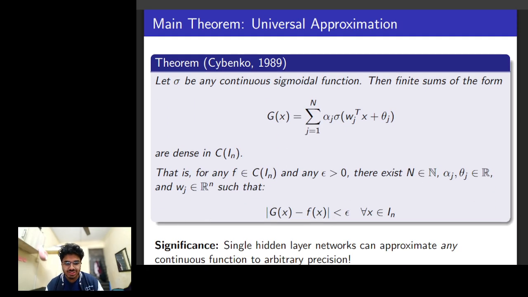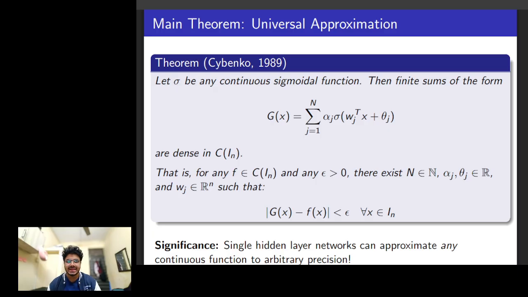So the main theorem, the universal approximation theorem, said that if you have sigma, which is any continuous sigmoidal function, then the finite sums that we define, which is nothing but our single hidden layer network, are dense in the space of continuous functions on the unit hypercube.